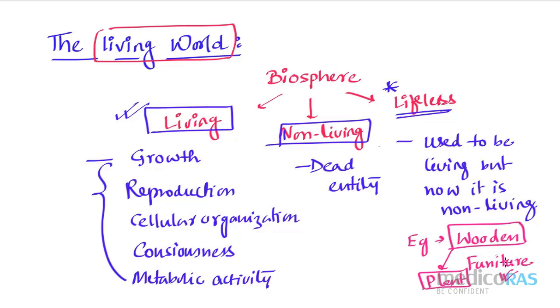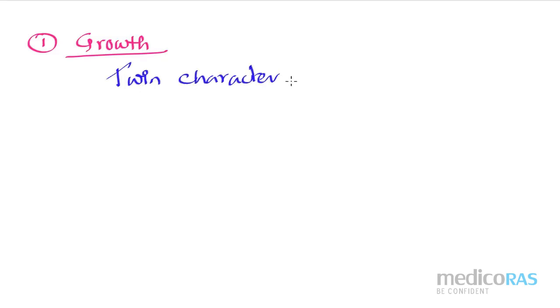Let's check one by one all the characteristic features of the living and see whether they are defining or non-defining features. The first and most important characteristic feature of a living organism is growth. If we consider growth, it has a twin character, meaning two characters.